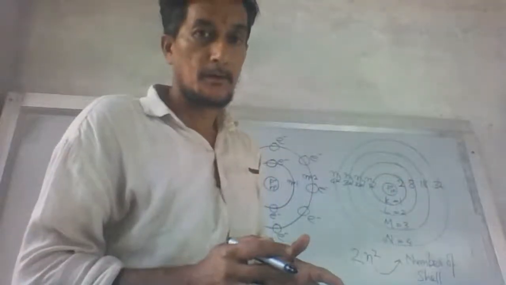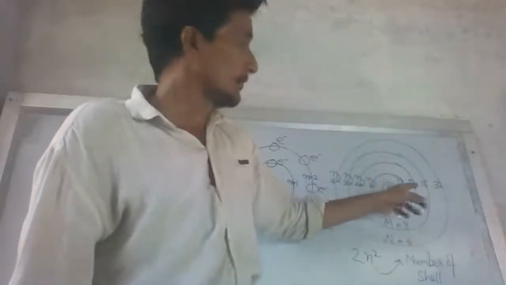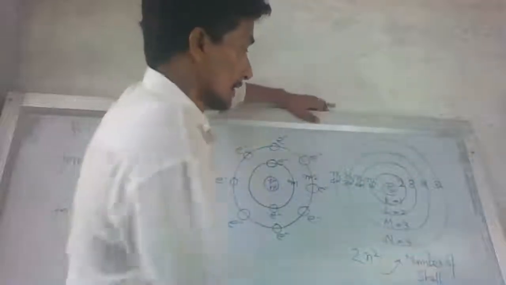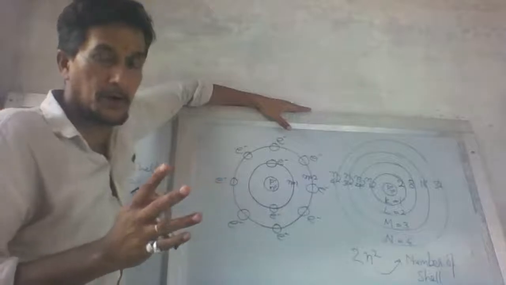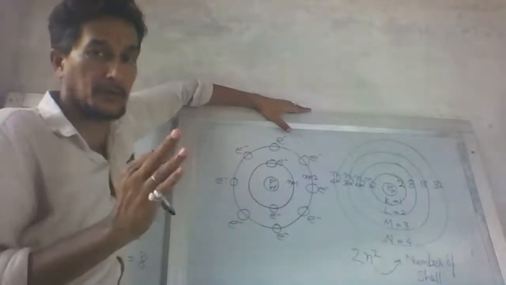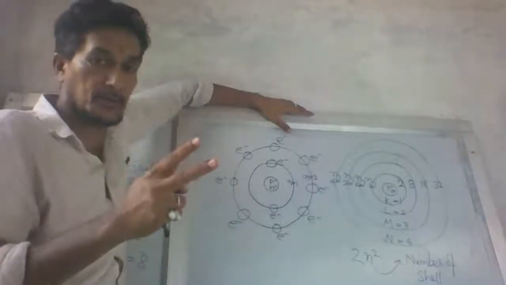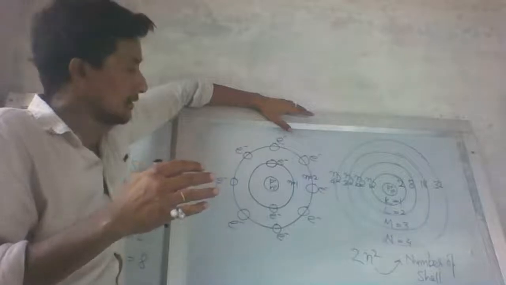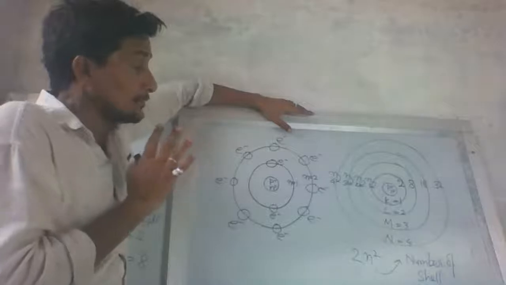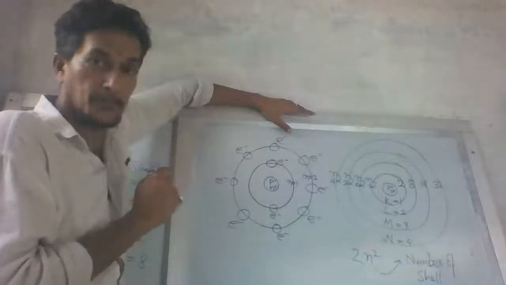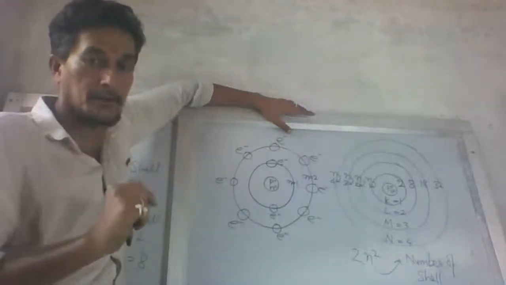It doesn't mean that only this much of the electron can be there. These are the maximum number of electrons. It means here in the first shell, there may be 1 electron or there may be 2 electrons, not 3 electrons. In the second shell, there may be 1 electron, there may be 2 electrons, there may be 3, 4, 5, 6, 7 and maximum 8 electrons. Correct? These electrons are filled according to the atomic number of an element.